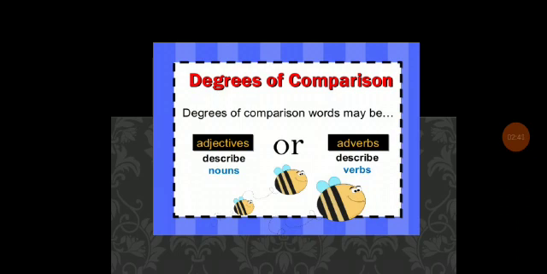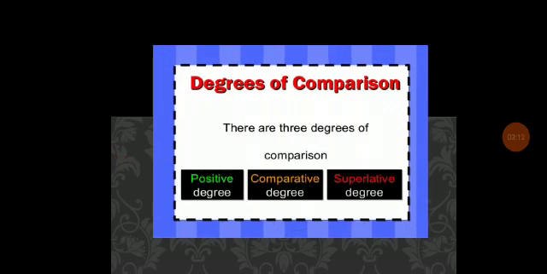And an interjection is a word to express emotion. For example, oh, yes. So this is an interjection. So there are 8 parts of speech. Here, adjectives describe nouns, and adverbs describe verbs.